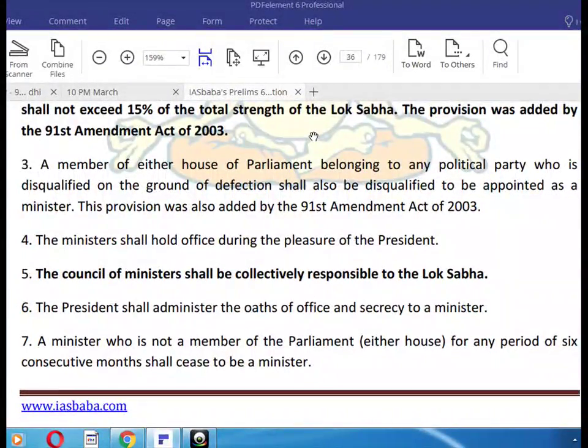A member of either House of Parliament belonging to any political party who is disqualified on the grounds of defection shall also be disqualified to be appointed as a minister. This provision was also added.